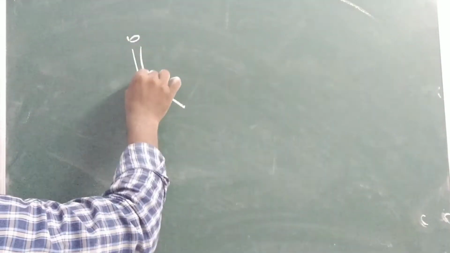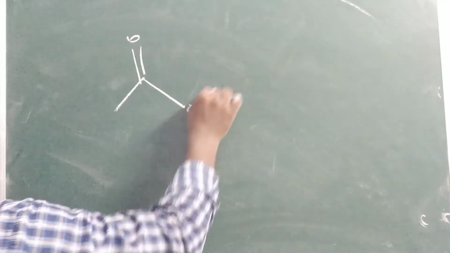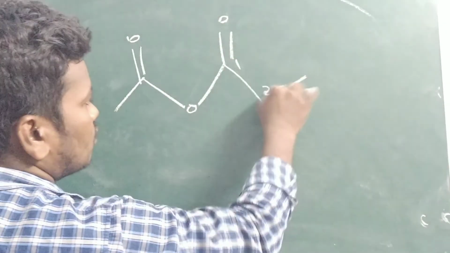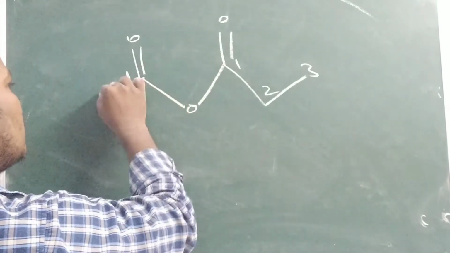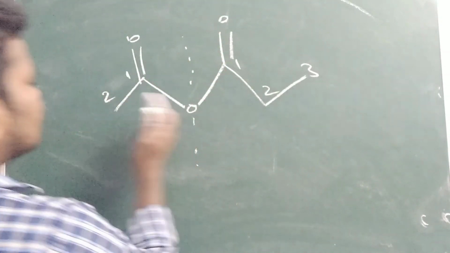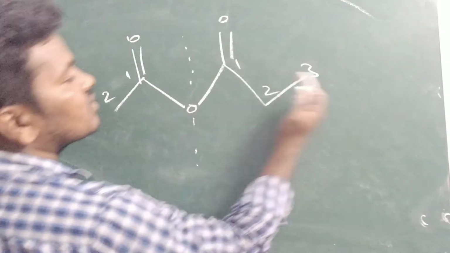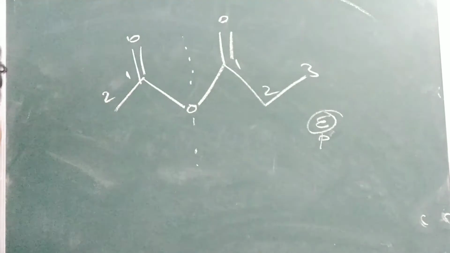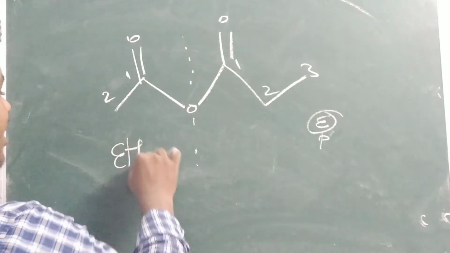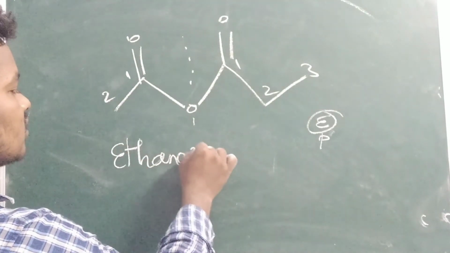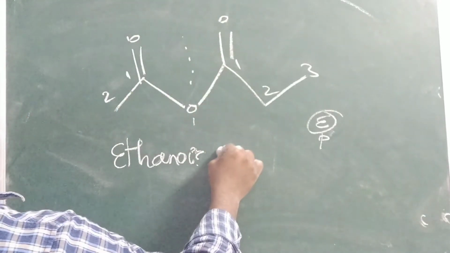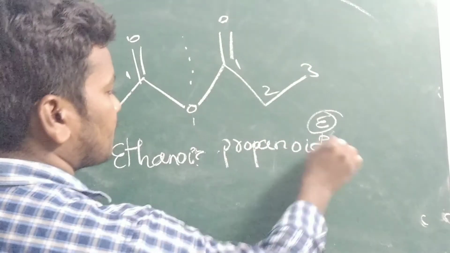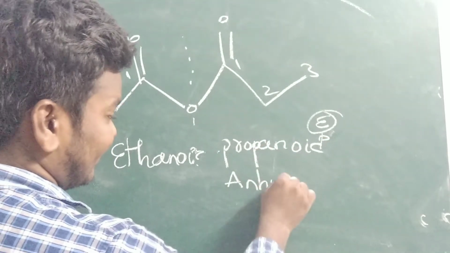Double bond O, double bond. Here 1, 2, 3 and 1, 2. See here, this side what is there? Ethanoic is there. This side, what is this? Propanoic is there. Ethanoic or propanoic? First we have to write the small chain containing the carbon, so ethanoic. Here you have to mention both, because both are different chains. So ethanoic, propanoic anhydride.